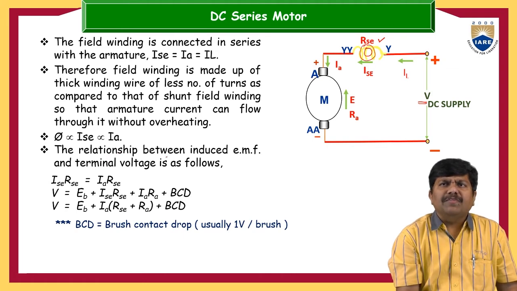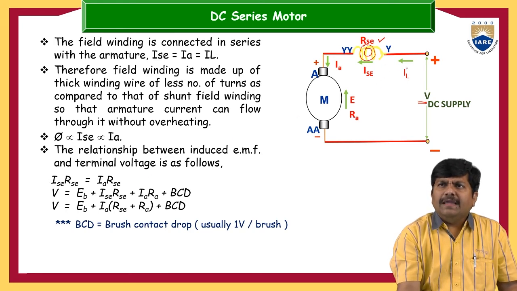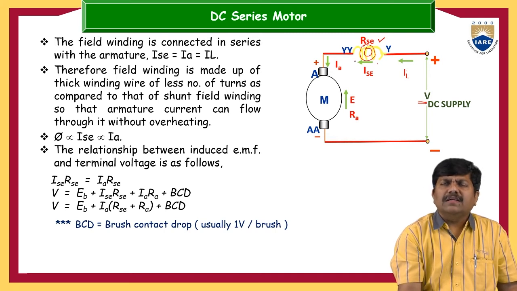So the relationship between the induced EMF and the terminal voltage can be established. Here IL, the supply current, the series current and IA: these three currents are series currents, so they remain the same. That is one important point.